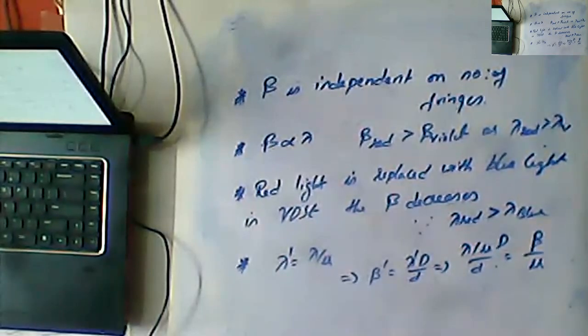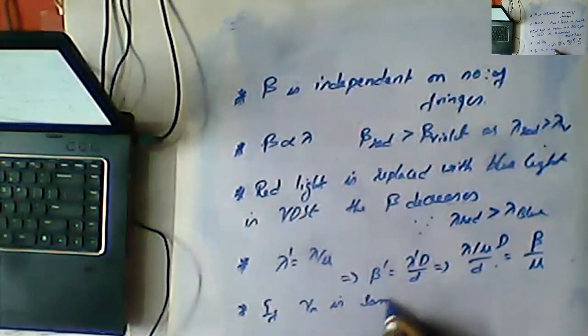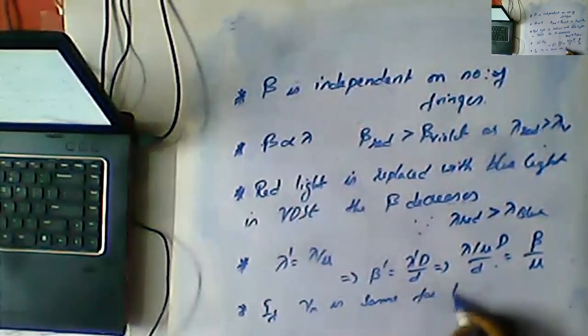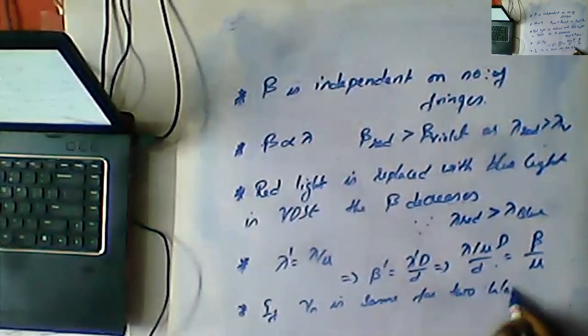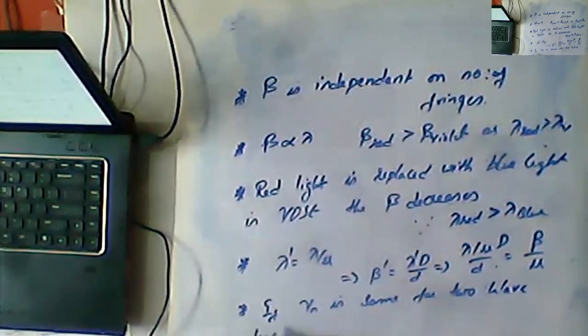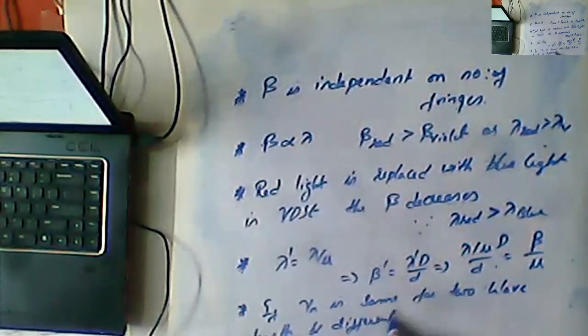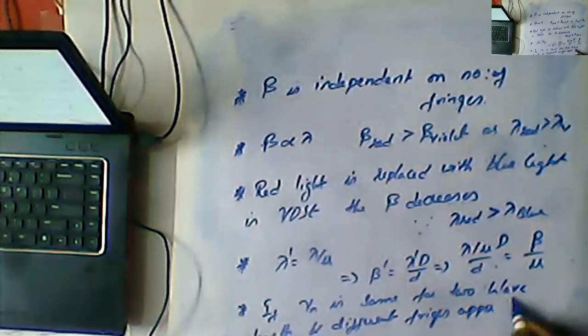For example, if yn is the same for two wavelengths and different fringes appear, then we can write n1 lambda 1 is equal to n2 lambda 2.